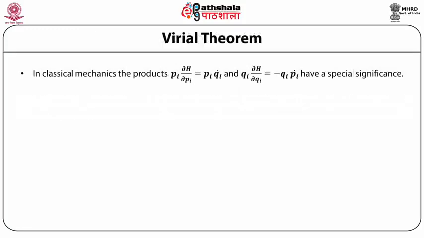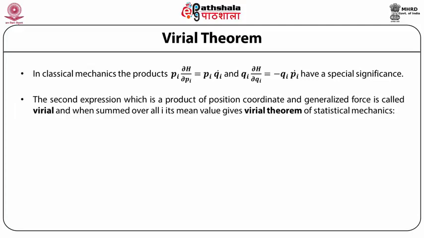Virial theorem. In classical mechanics, the product p_i multiplied by the partial derivative of H with respect to p_i, which is equal to p_i q_i dot, and q_i multiplied by the partial derivative of H with respect to q_i, which is equal to -q_i p_i dot, have a special significance. The second expression, which is a product of position coordinate and generalized force, is called virial, and when summed over all i, its mean value gives the virial theorem of statistical mechanics.